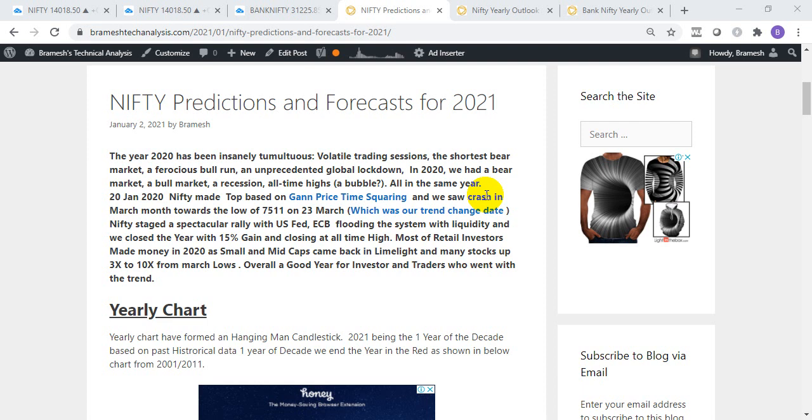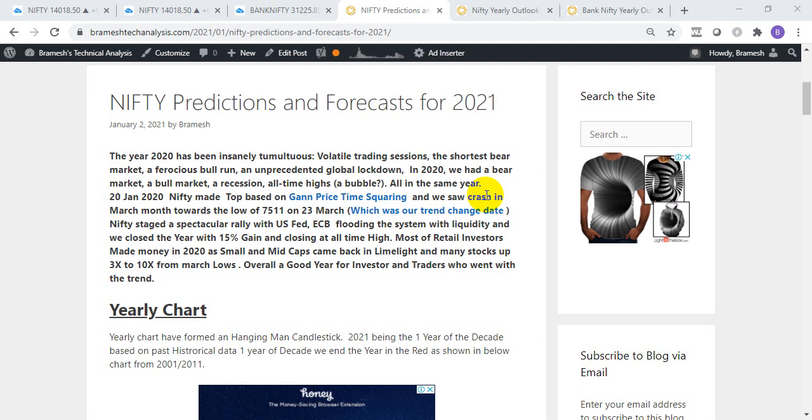Hi everyone, this is Bramesh from bhameshtechanalysis.com, and in this video we'll discuss the Nifty and Bank Nifty predictions and forecast for 2021. We generally try to forecast on Nifty and Bank Nifty for